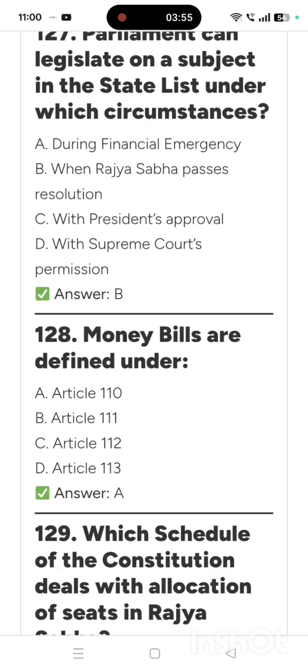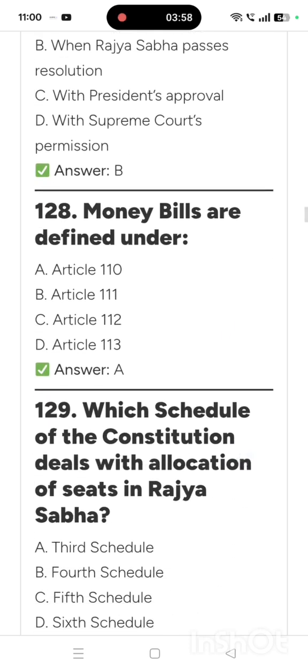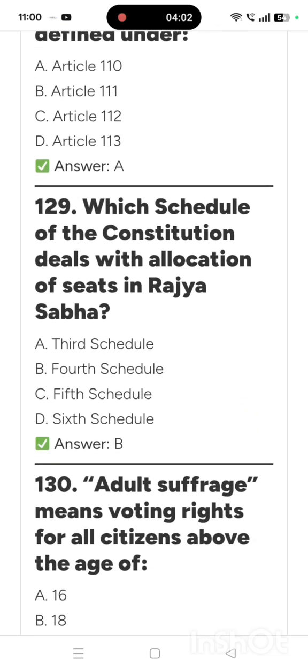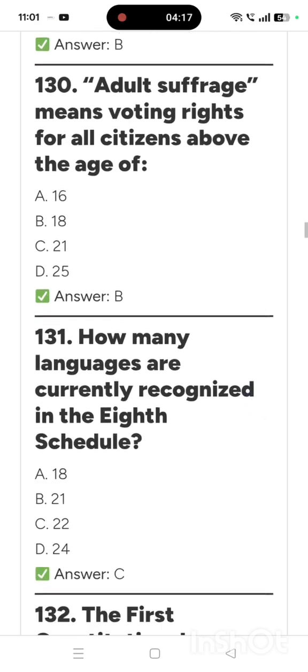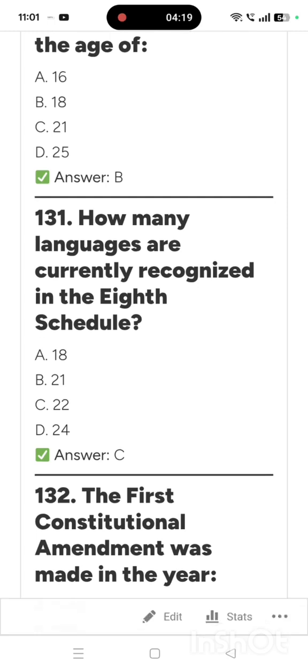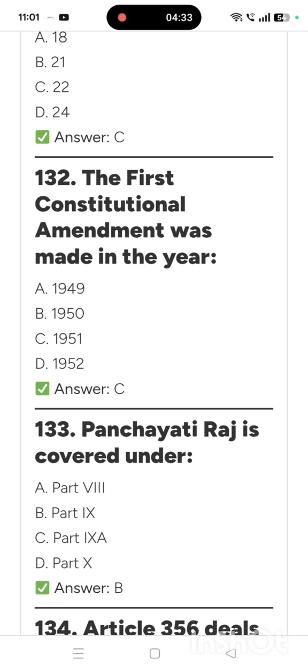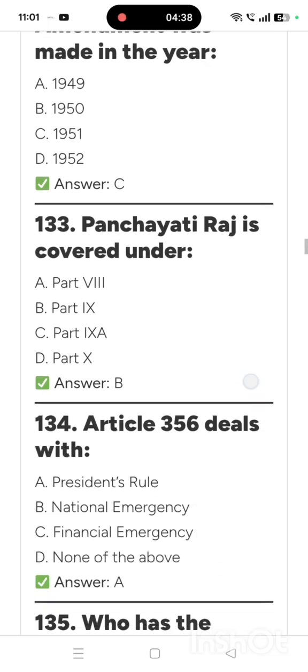When Rajya Sabha passes resolution. Money bills are defined under Article 110. Which schedule of the Constitution deals with allocation of seats in Rajya Sabha? Fourth schedule. Adult suffrage means voting rights for all citizens above the age of 18. How many languages are currently recognized in the 8th schedule? 22. The first constitutional amendment was made in the year 1951.